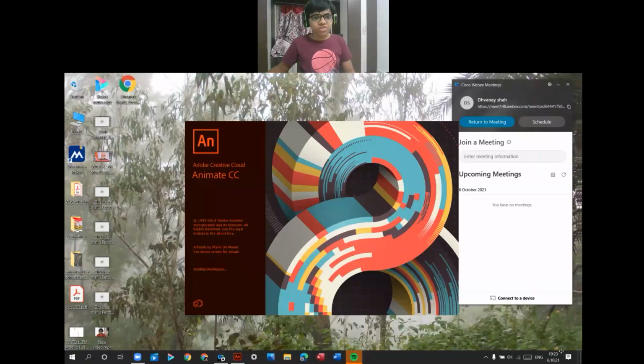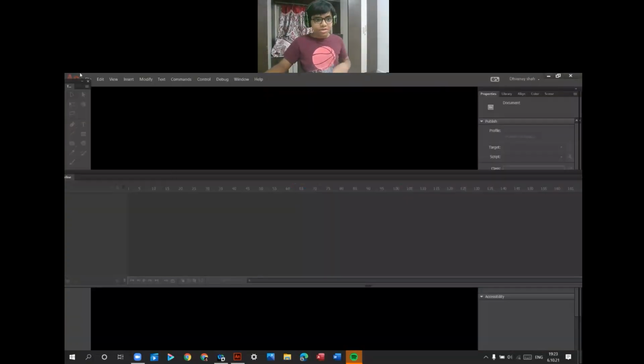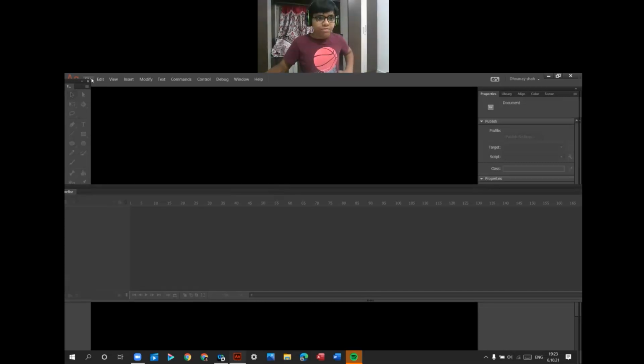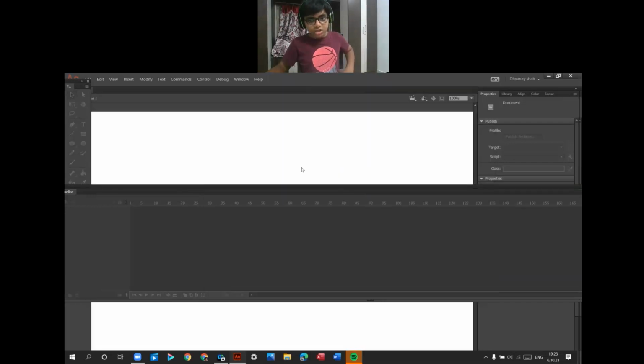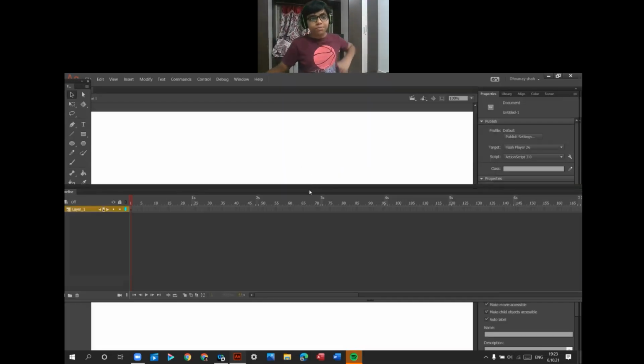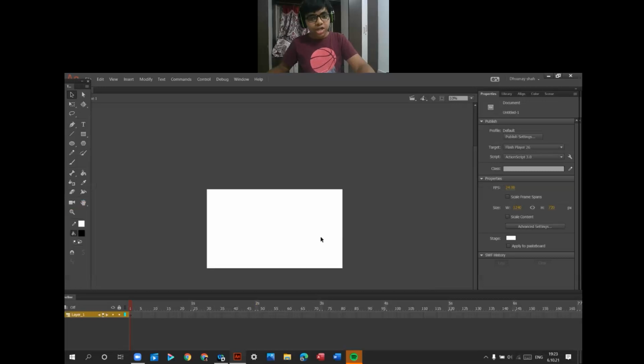Create a new fresh document. First you open Animate CC. Go to File, New and click on OK. File menu, New and click on OK. A new fresh document appears as Flash untitled one.